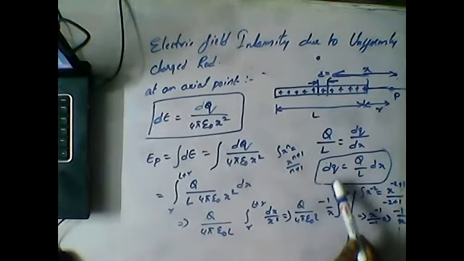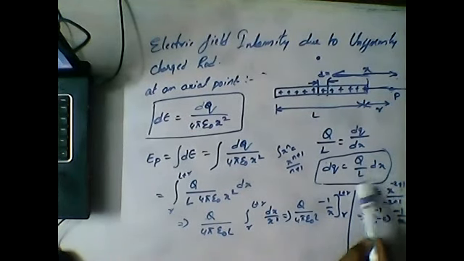So integration of dE is integration of dq by 4 pi epsilon x square. What is the value of dq? dq is equal to Q by L into dx.